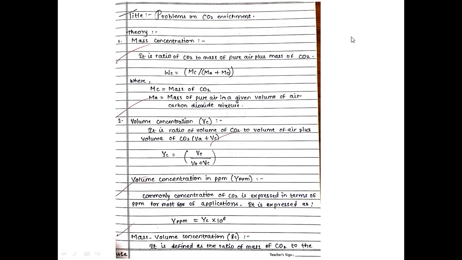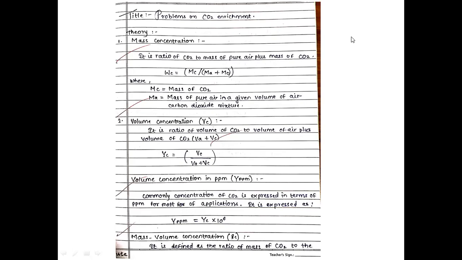Second is volume concentration, that is Yc. It is the ratio of volume of CO2 to volume of air plus volume of CO2, that is Va plus Vc. So Yc is equal to Vc upon Va plus Vc. Volume concentration in ppm, Yppm: the concentration of CO2 is commonly expressed in terms of ppm for most applications. It is expressed as Yppm is equal to Yc into 10 raised to 6.